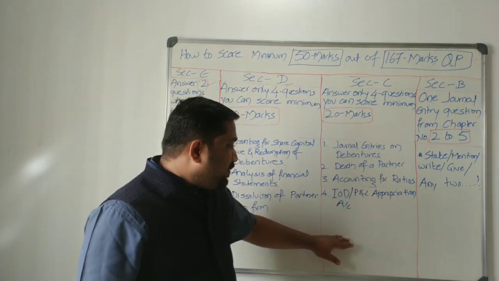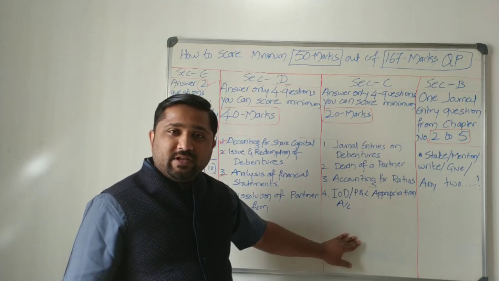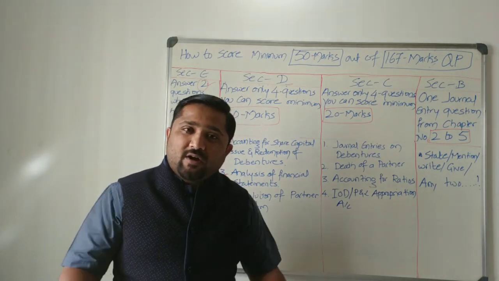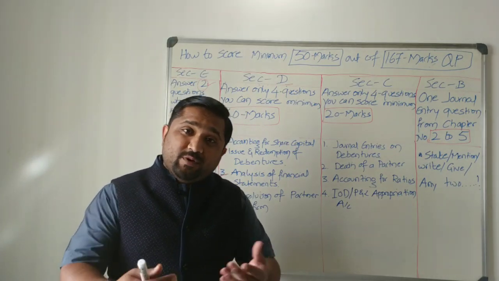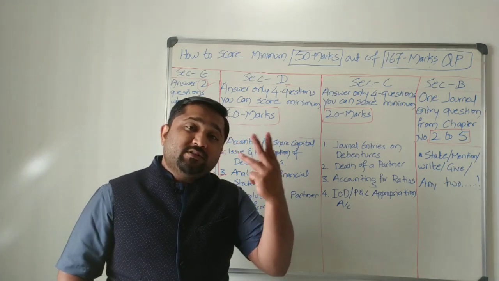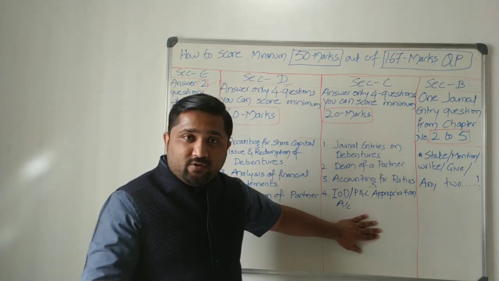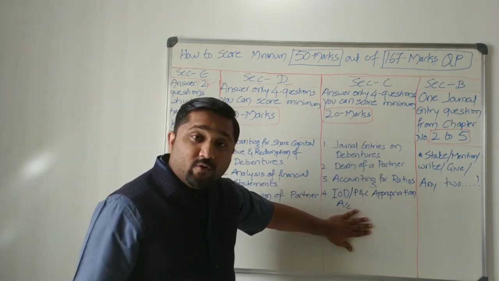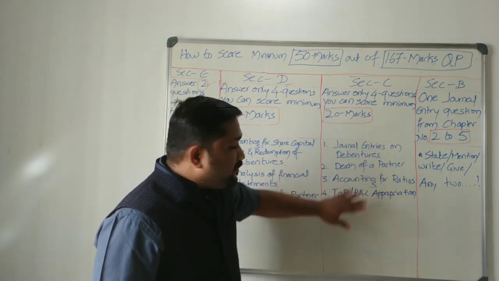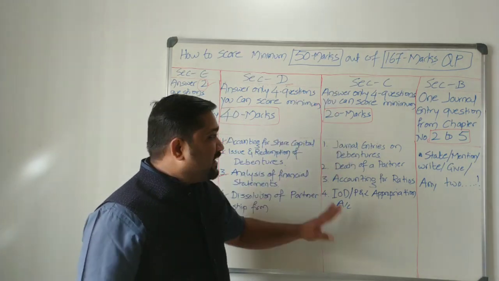One more question you can keep as a backup, that is cash flow statement. Again, it is up to you how good you are at preparing cash flow statement. Again, 3 topics are there relating to cash flow statement. I'll leave it to you. So I have chosen 4 questions. Now 20 marks out of section C.